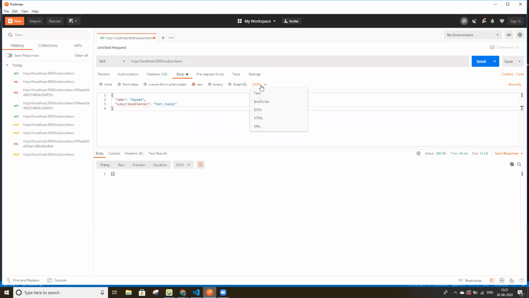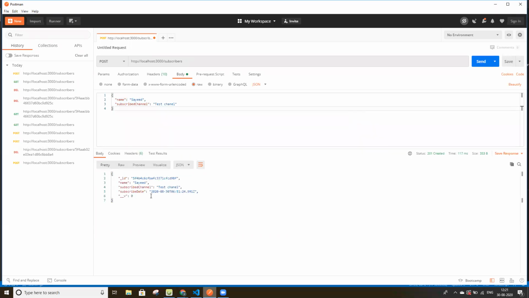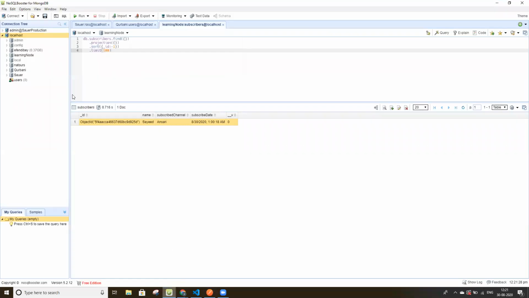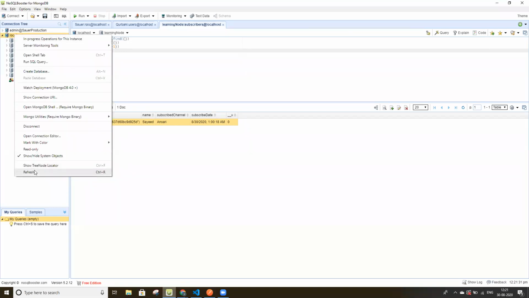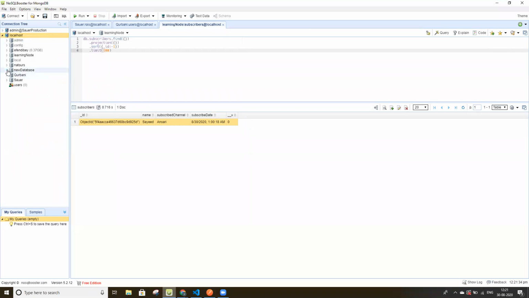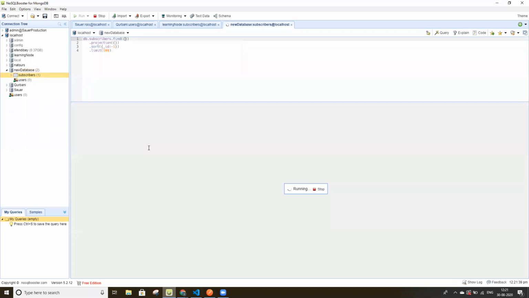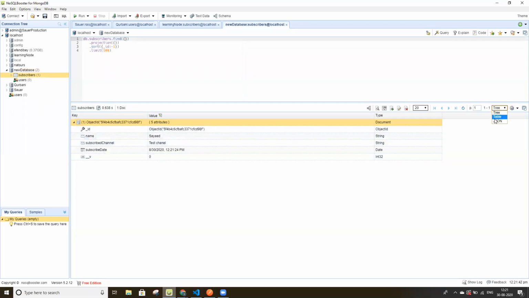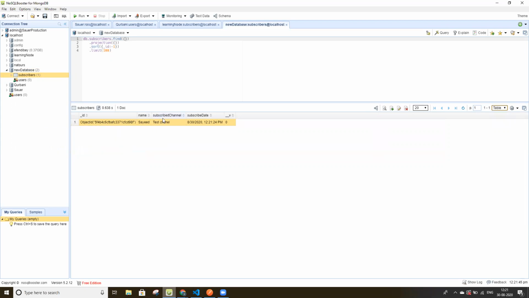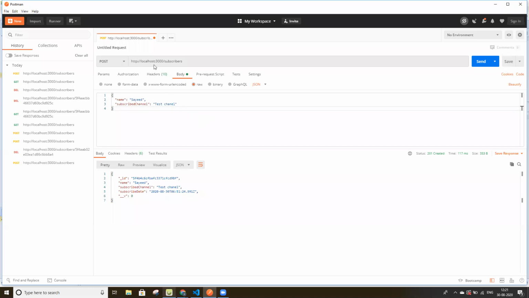This should be JSON. I'm sending the data, and it's stored in our database. I'll go to MongoDB and refresh it. Here we have the new database with one document. Here we have the data. We can read this. We can also send multiple requests.